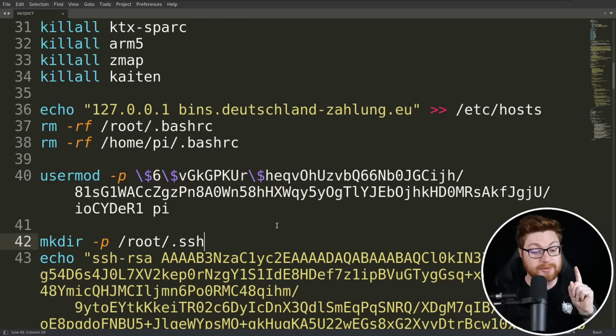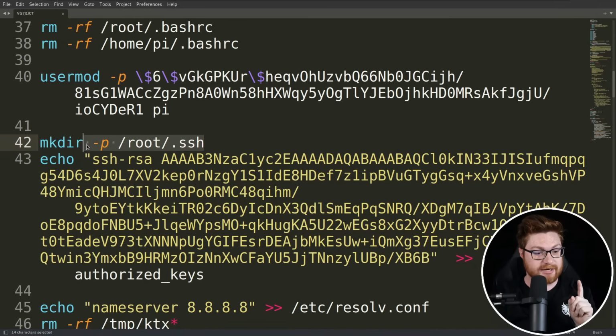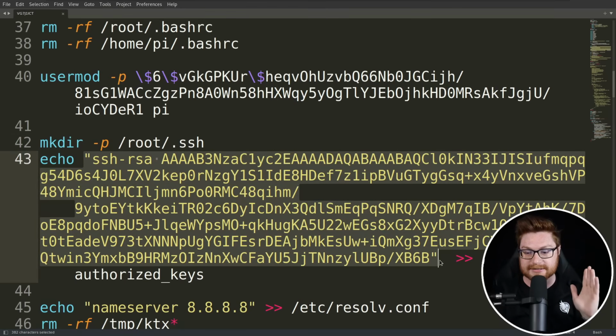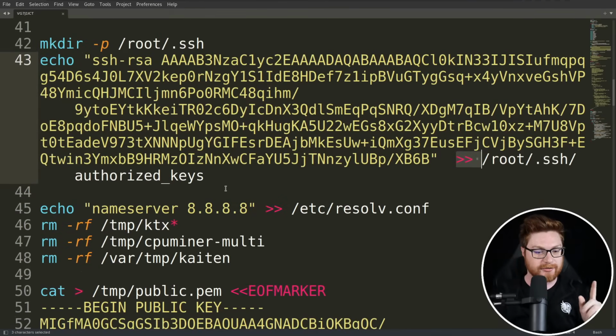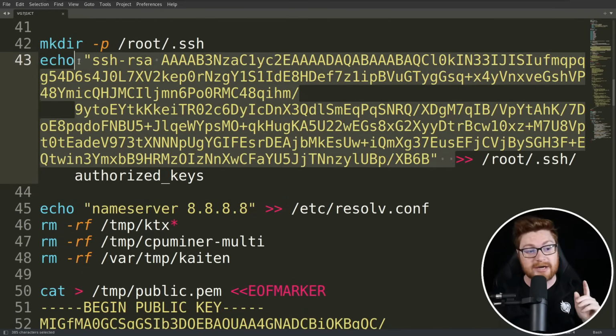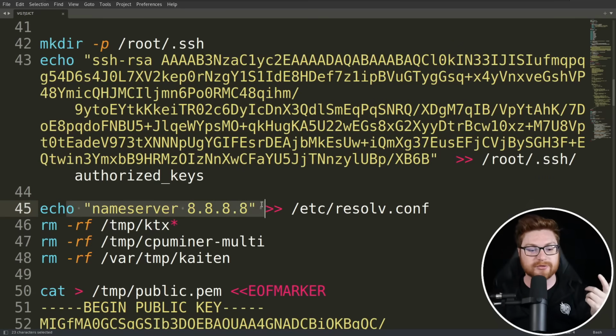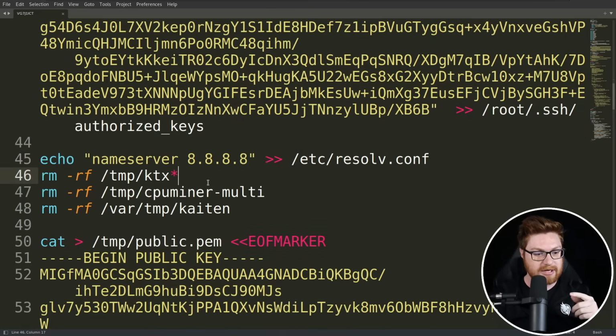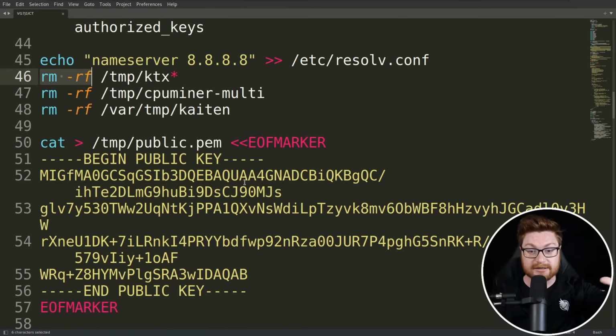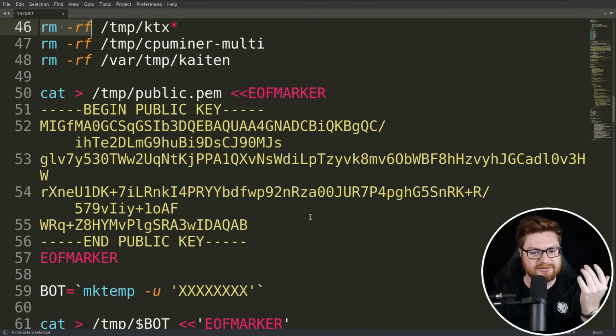I'm just going to let John do its thing and see if it can find anything, and we'll keep reading here. Because next, we create a .ssh folder if it does not exist, we force it with mkdir -p inside of root's home directory, and then we stage a whole public key inside of root's SSH authorized keys, so that anyone using this public-private key pairing will be able to log in just fine. We set up Google's DNS as a name server in resolv.conf. We try to kill everything related to KTX, chitin, and CPU miners, at least removing these with recursive force. And that's pretty wild. Okay, so probably trying to clean up any other logs or artifacts or past activity.